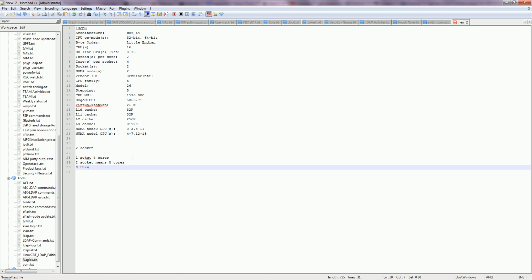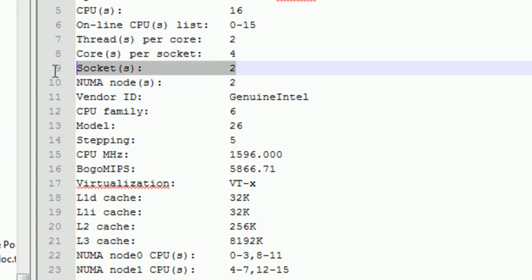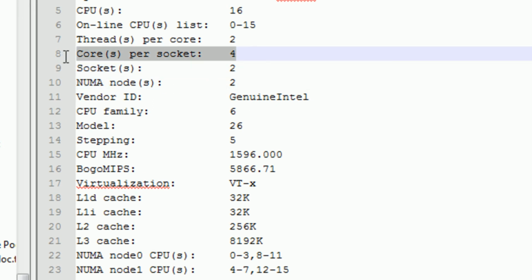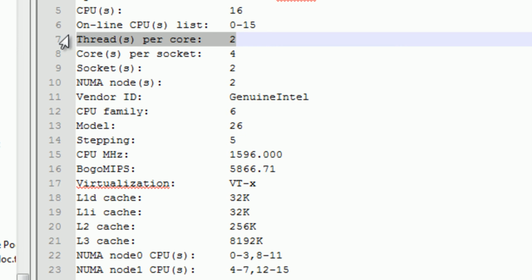8 threads for 4 cores. So now you have 8 threads per socket. How many sockets do you have? 2. Cores per socket 4, and threads per core 2. So now multiply this.